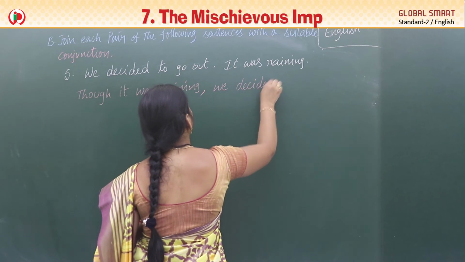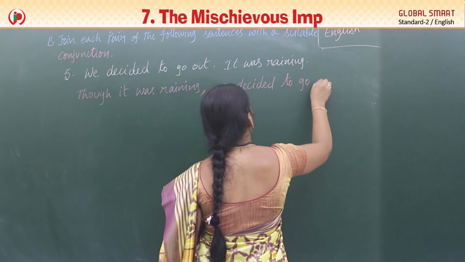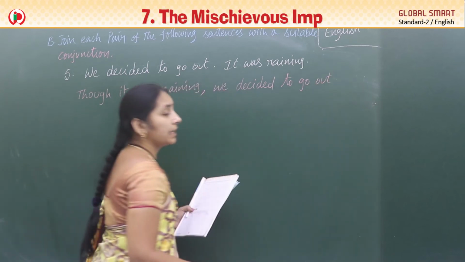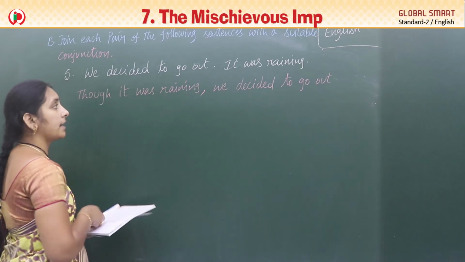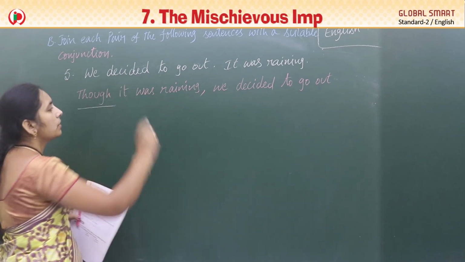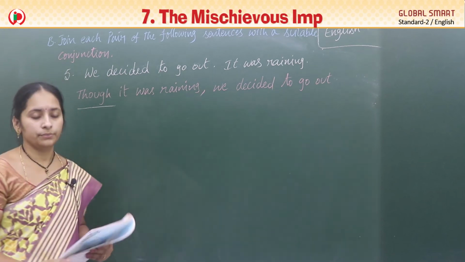Okay, Nana? So, even if it is raining, we are ready to go. So, what is the conjunction? Though. Write this sentence also.